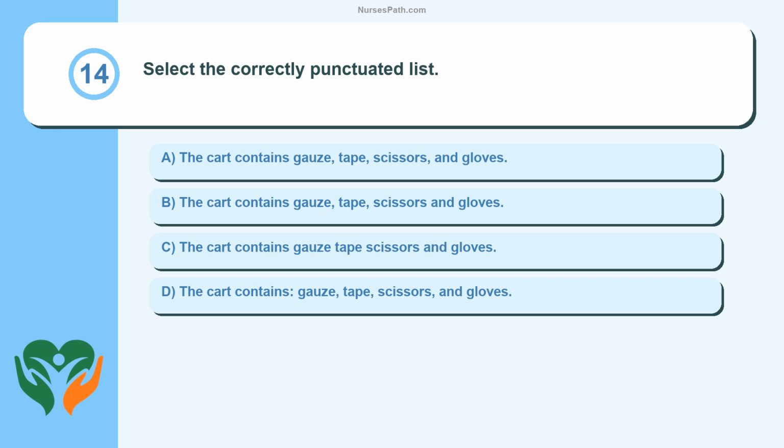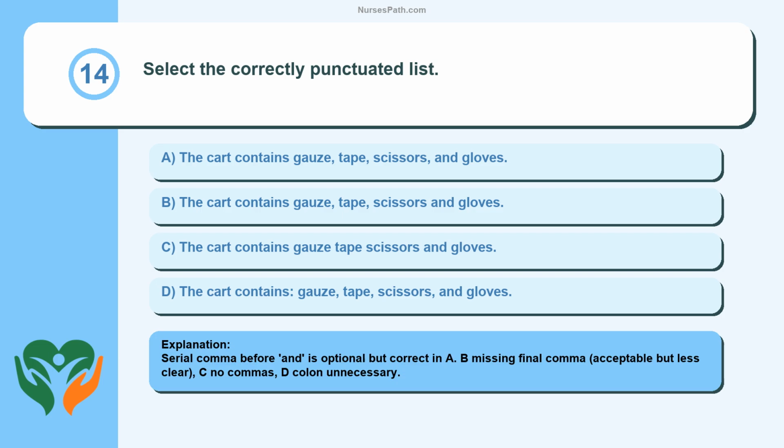Question 14. Select the correctly punctuated list. The cart contains gauze, tape, scissors, and gloves. Serial comma before and is optional but correct in A. B missing final comma, acceptable but less clear, C no commas, D colon unnecessary.